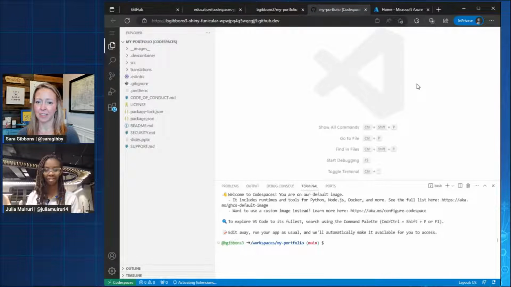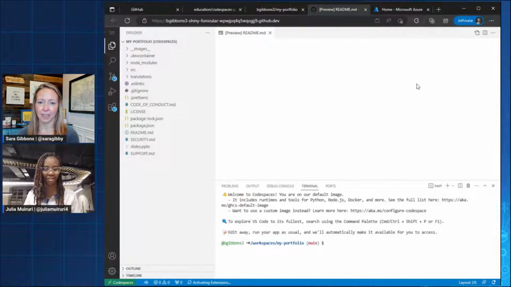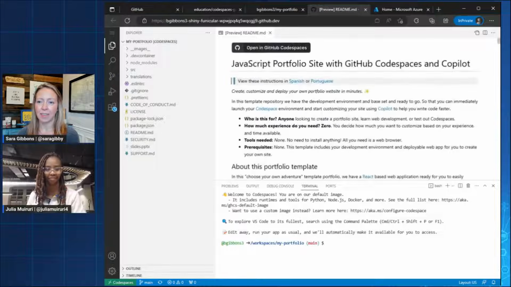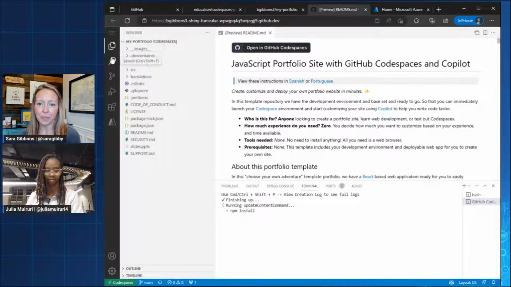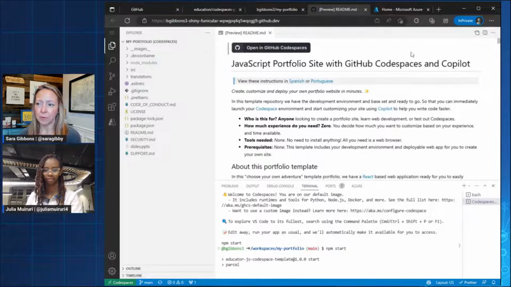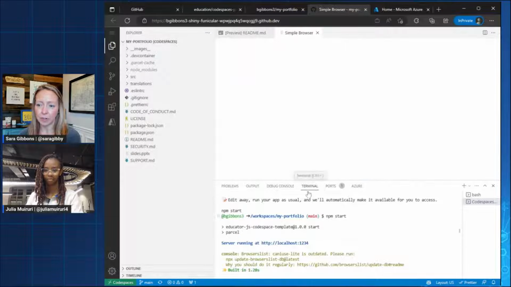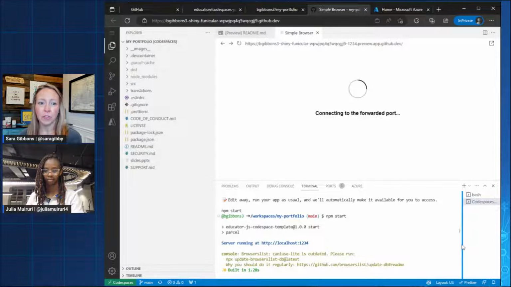I'm looking at a screen that looks like VS Code. I don't know if you want to talk us through what we are seeing currently. Yes, so exactly right. So underneath kind of what's driving this is VS Code, right? So we've got what may look familiar to a lot of us, our sidebar here. Here's our Explorer. Here's where we can see kind of our editor and then our terminal here at the bottom. So it should have a lot of things that we're familiar with for those of you that have worked with VS Code locally before.